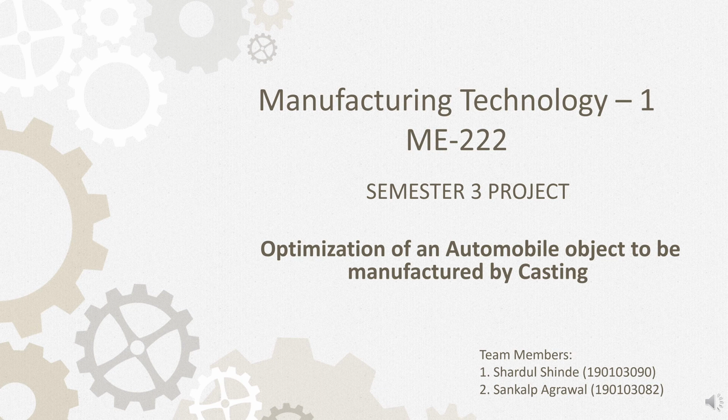This is our submission for the semester 3 project for Manufacturing Technology 1. The title of our project is Optimization of an Automobile Object to be Manufactured by Casting. This project is curated by me, Sankalp Agrawal, and my team member Shardul Shinde.